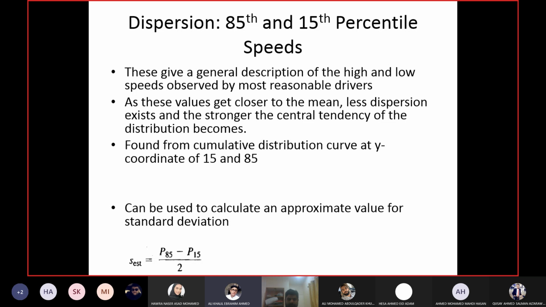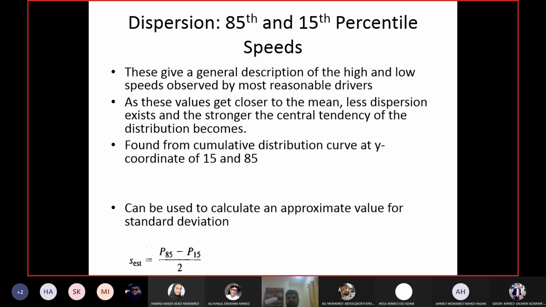It means no, less than 85%. It basically means, thanks for trying, 85% of drivers are driving at 70 kilometers per hour or less. So the 85th percentile speed is the upper limit, like the maximum value.